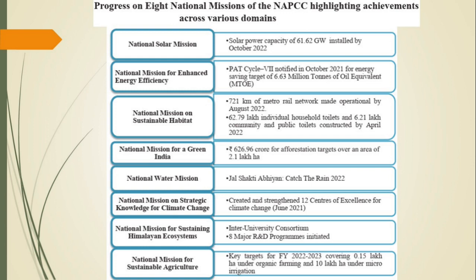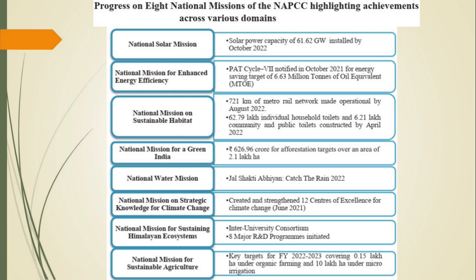The first important thing that the government has started is the National Solar Mission. So what does it say? Solar power capacity of 61.62 gigawatt installed by October 2022. This chart is talking about whatever progress the government has made. Understand this, okay? In an MCQ, they can simply give an option that India has achieved 61 gigawatt installed capacity by October 2022. It has been done under the National Solar Mission.